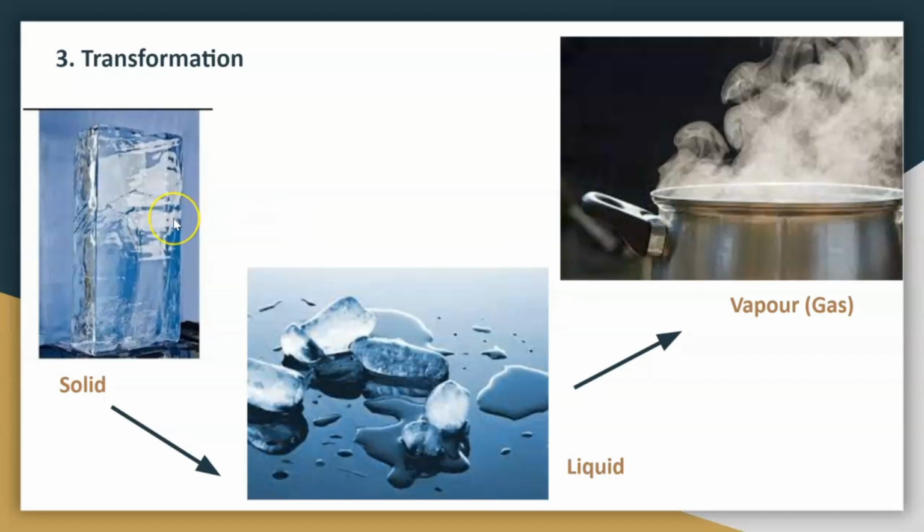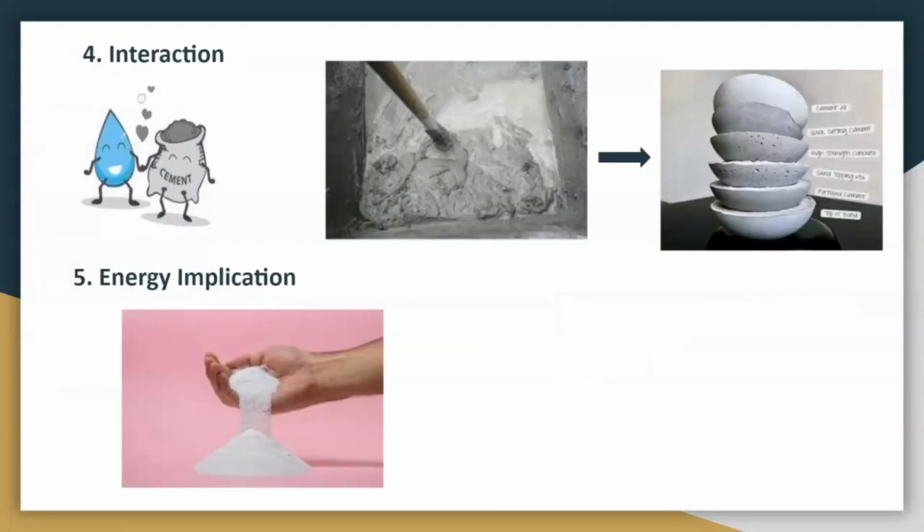For example, the solid phase of this matter here is ice, isn't it? This ice, when it melts, can transform into what? Liquid. And liquid also can transform into what? The gaseous phase of matter. So chemistry also looks at how matter transforms from one phase to another. And another one is what?